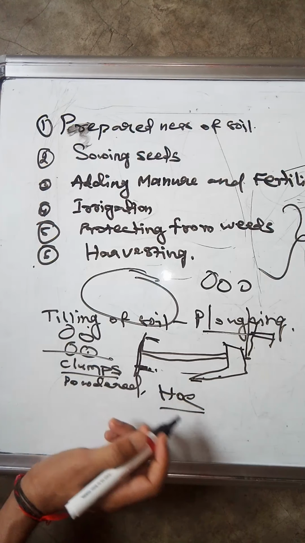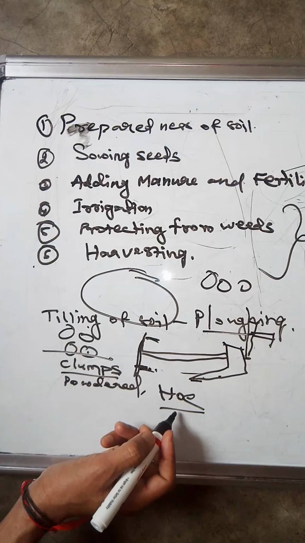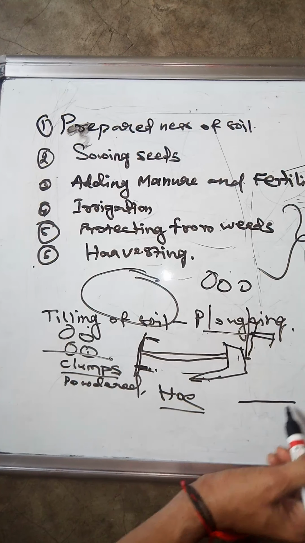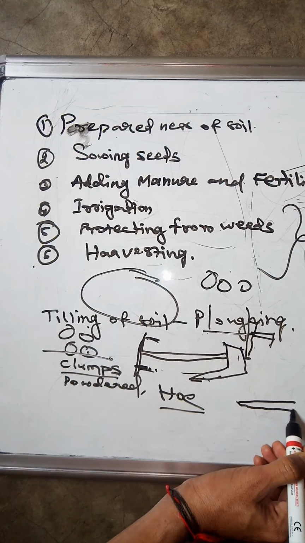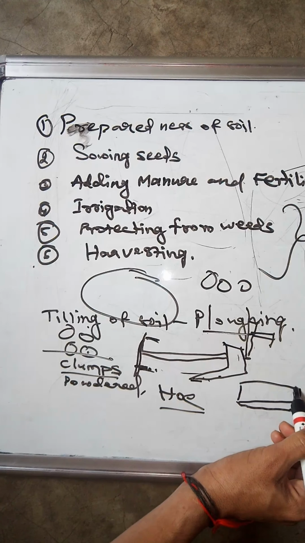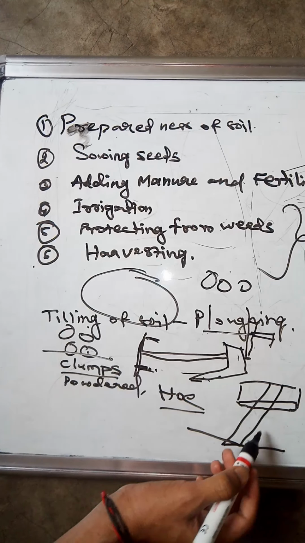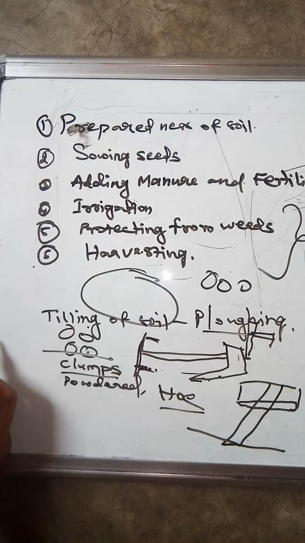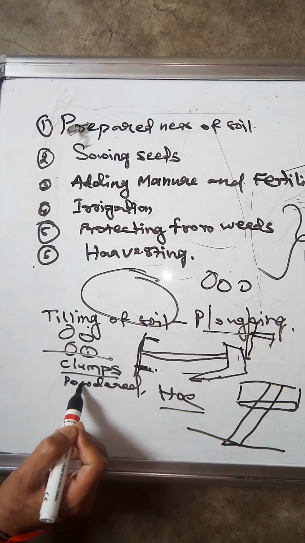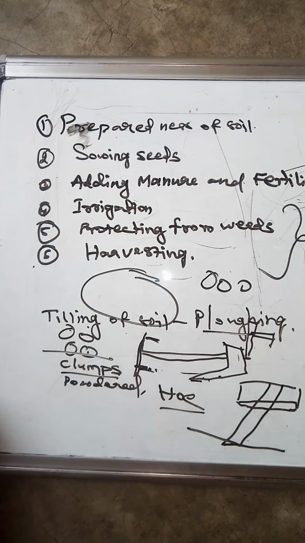by using a specific agricultural instrument called a hoe, H-O-E. So what is the function of this hoe? It looks like this: a metal sheet fixed between two stands, and it is dragged by a pull. So this is called a hoe. There is no diagram of the hoe. And sometimes we use a cultivator also for preparation of soil, means the powdering of soil which is formed after tilling or plowing of soil.